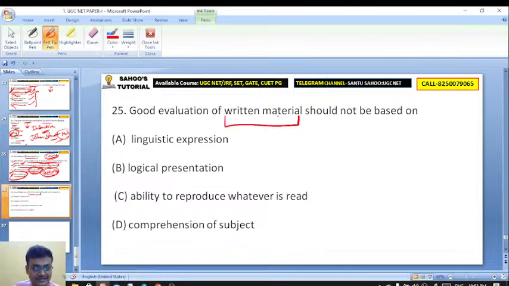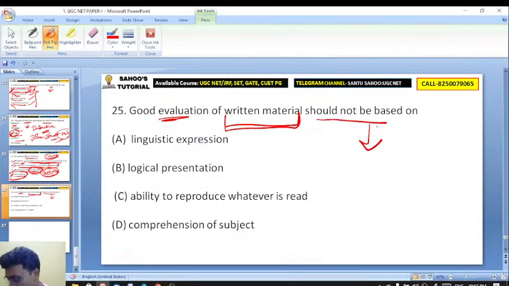Good evaluation of a written material. A student has written an answer of a question. So good evaluation of a written material should not be based on what? As a teacher, you have taken an exam and your student has written down the answer. Now how will you evaluate that answer sheet?